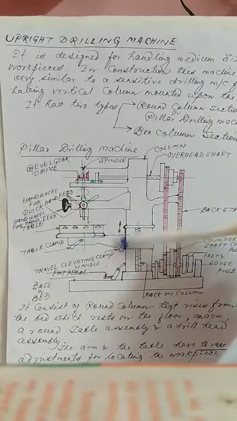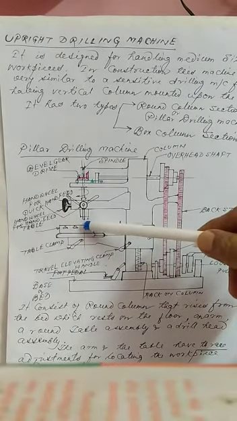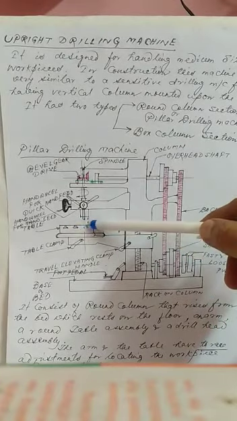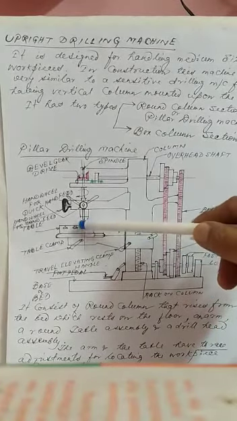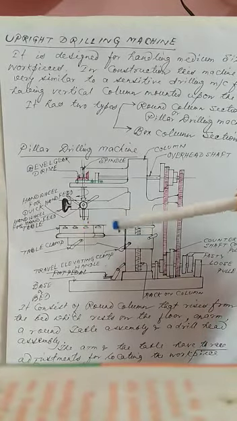And this table can be moved up and down according to the height of the job. The job is fixed on the table. There are T slots here, I have shown you, and the job is fixed here by nut and bolt, and we can carry out the whole operation by fitting the drill here.